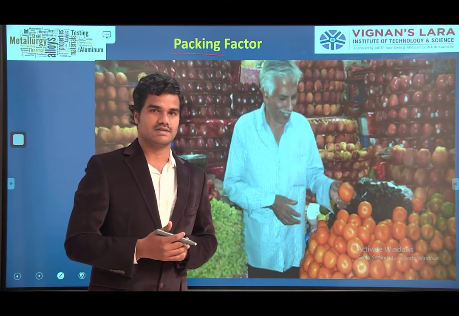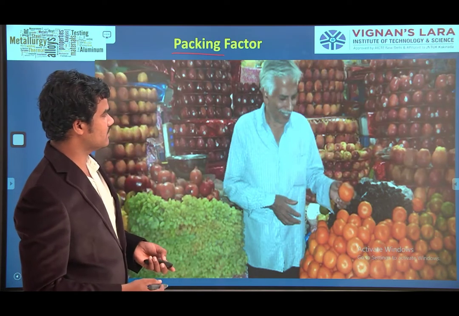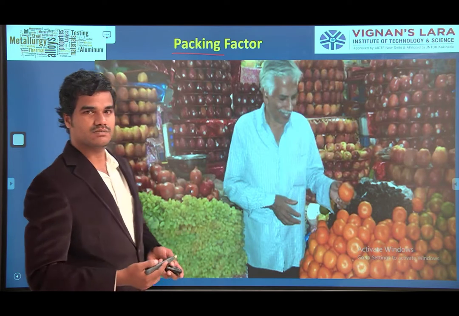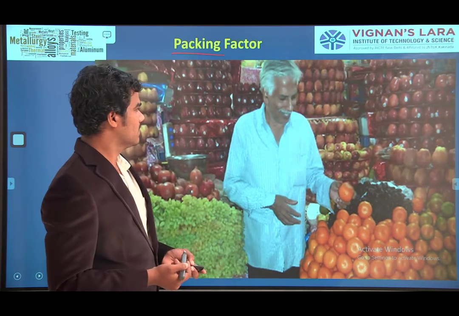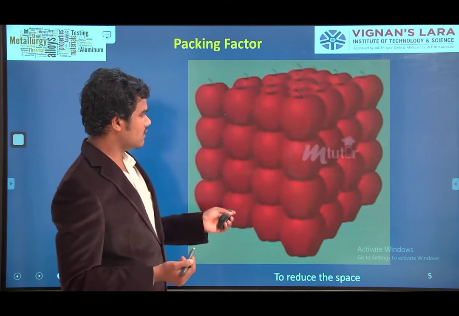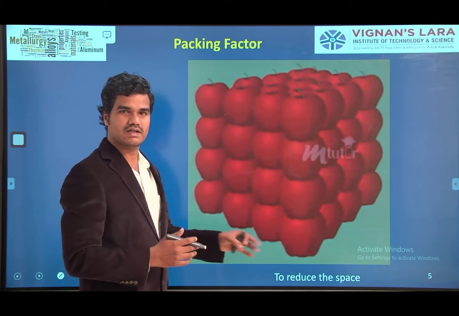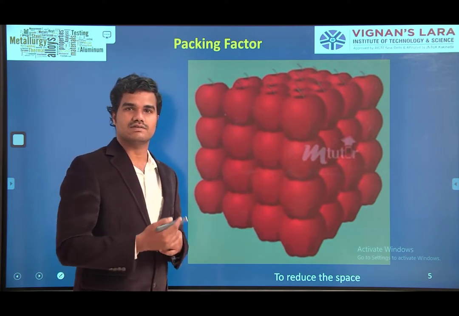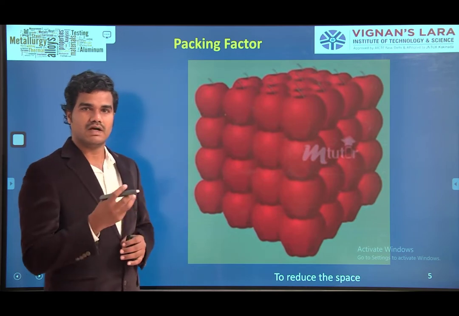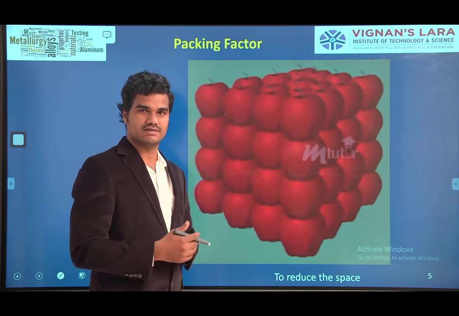Okay? Hope you understand how the fruit seller arranges the fruits. See, for example, here, this is all the fruits arrangement of a fruit seller. Just for example, I kept this figure. If you see here, all the apples are arranged in a systematic manner. This is one kind of arrangement. So similar to this, in our metals also, atoms arrangement is like this, maybe like this.